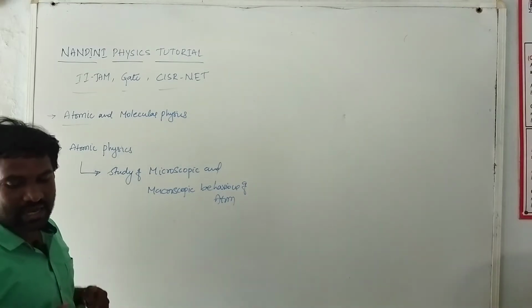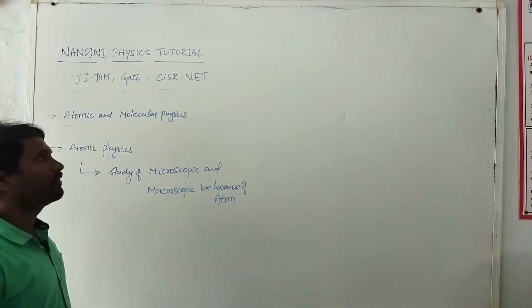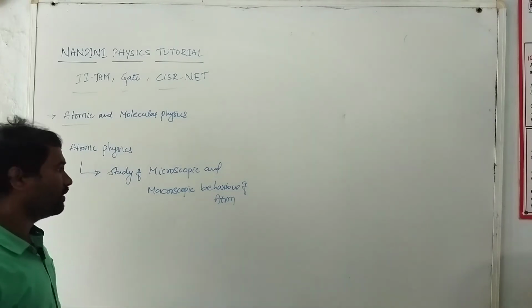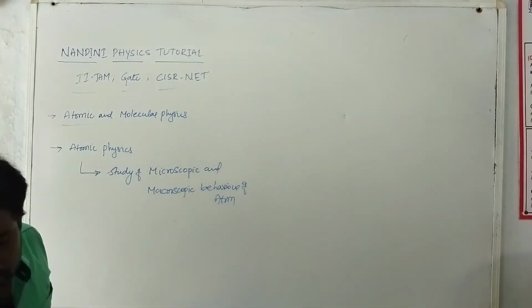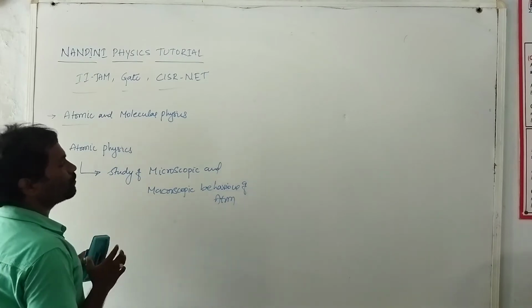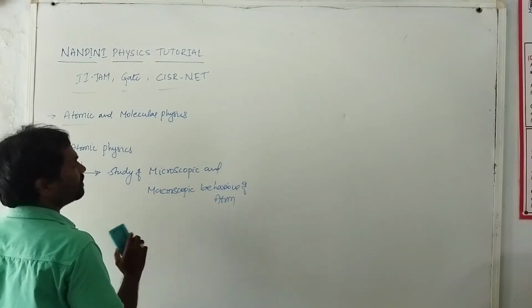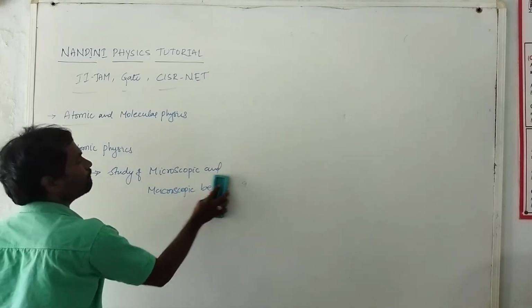First of all I start this class from Rutherford's scattering experiment. After that I explain the Bohr atomic theory. So let us come to the Rutherford experiment. Please note: atomic physics is the study of microscopic and macroscopic properties or behavior of an atom.